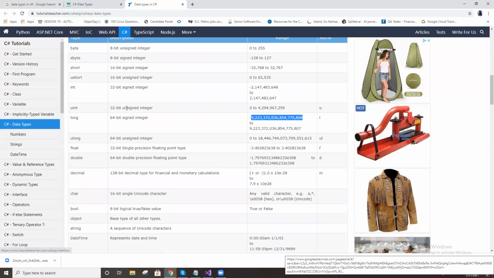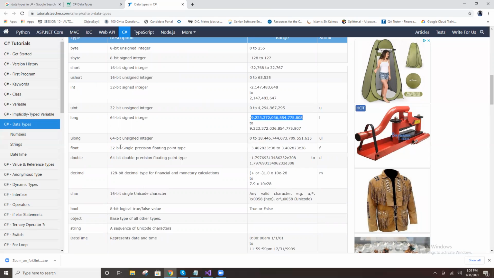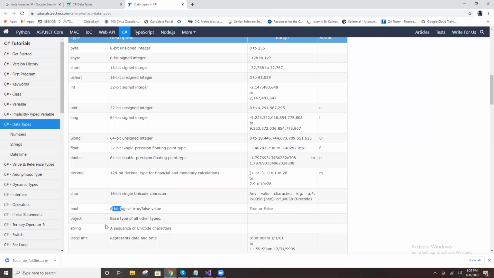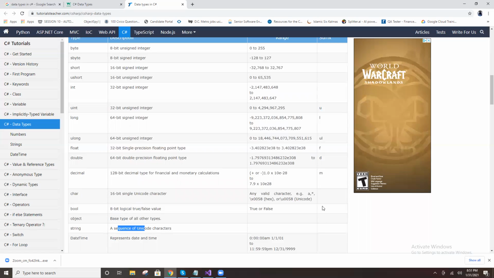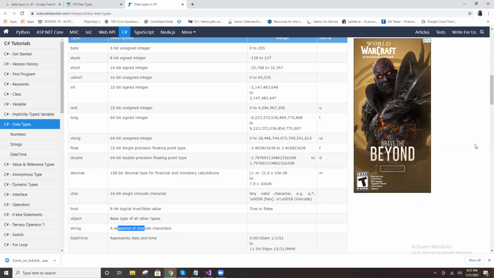See, float is there. This is with decimal. 32 bits means 4 bytes. Float to double, with decimal. Char, you know the character, right? Boolean means you can store true or false. String means you can store a normal group of characters.